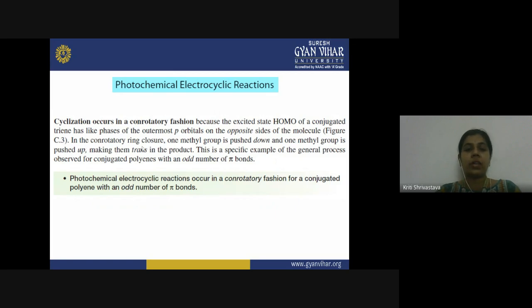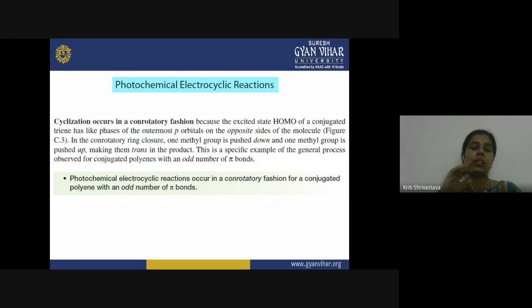In the con-rotatory ring closure, one methyl group is pushed down and one methyl group is pushed up. So you get a trans product. This is a specific example of the general process observed for conjugated polyenes with an odd number of pi bonds. This is getting easier and simpler for all the conjugated systems having an odd number of pi bonds, whether it contains 3 pi bonds, 5 pi bonds, or 7 pi bonds.